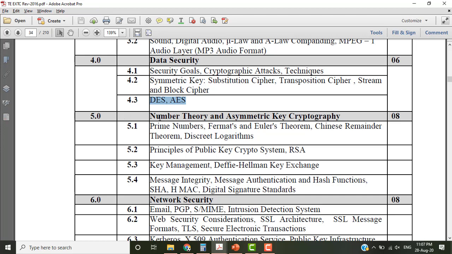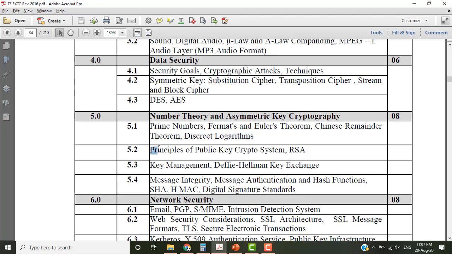Then comes the fifth module, which is number theory and asymmetric key cryptography. Why does mathematics deal with encryption? We saw that prime numbers are very important. Then we have covered Fermat's and Euler's theorem, and the Chinese remainder theorem. We have not covered discrete logarithms because it is a very small topic and it has not been asked in the exam so far, so I just skipped that.